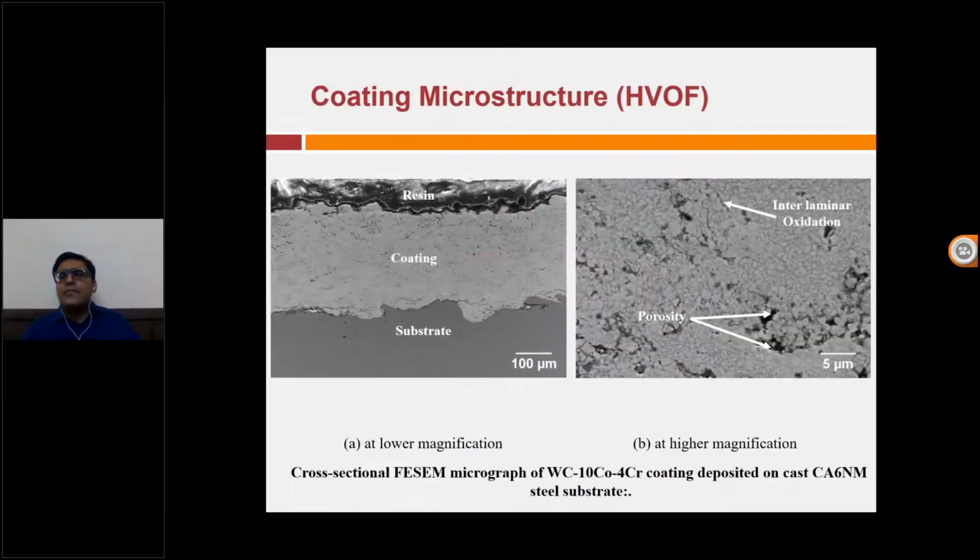This is the cross-sectional microstructure. The cross-sectional microstructure is very important in order to study the properties. On the left-hand side, you can see we have done the mounting, and on the right-hand side you can see that a lot of porosity is observed. These are high magnification SEM images, and we have also calculated the density and porosity in the coating, which is on the higher side when we compare it to the HVAF. I'll discuss the HVAF in the coming slides.